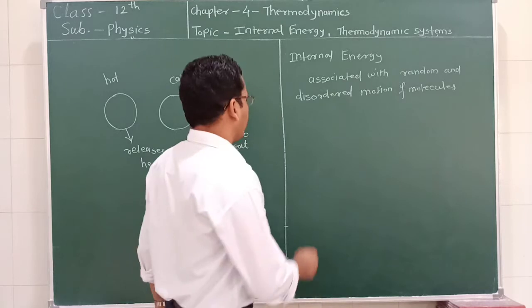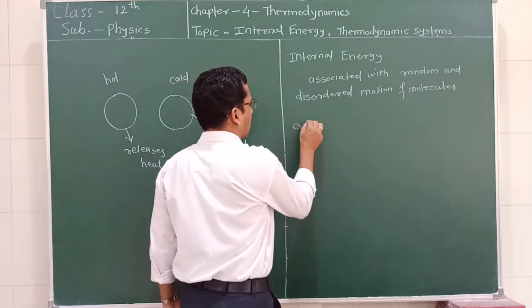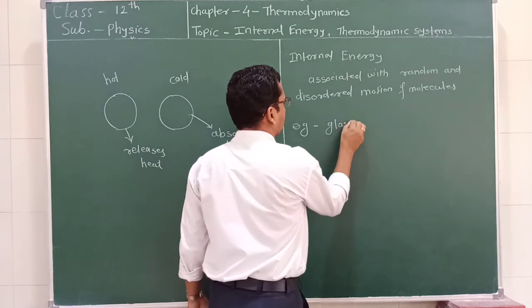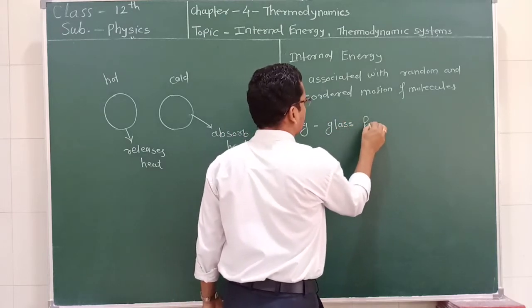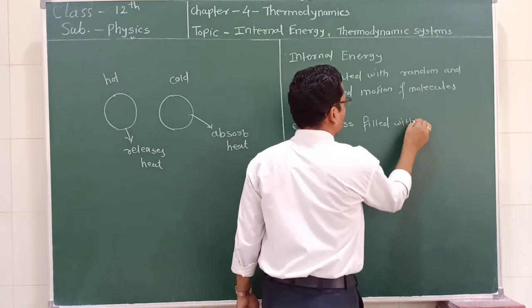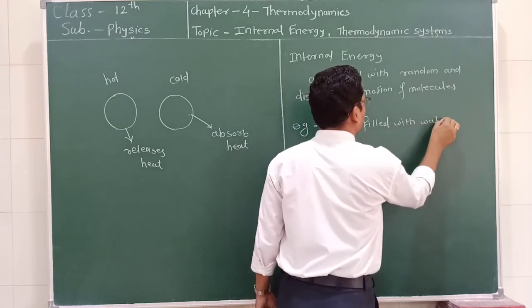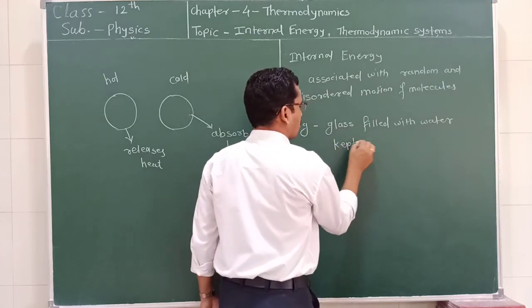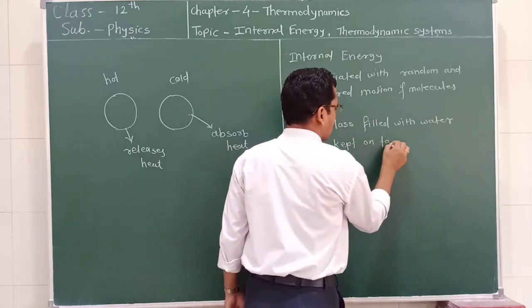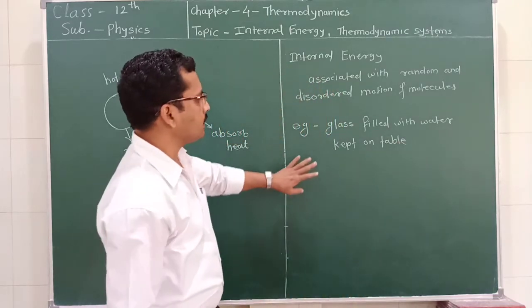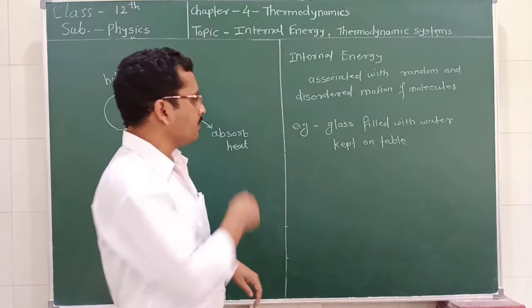Here is a very simple example by which we can explain this internal energy.